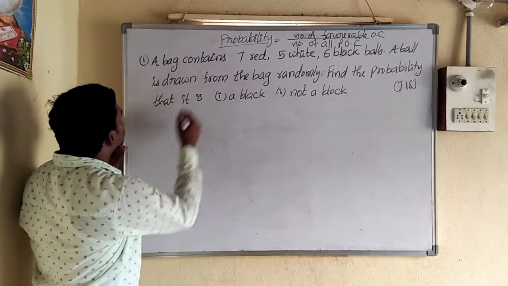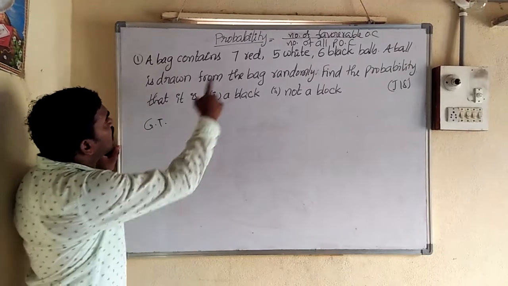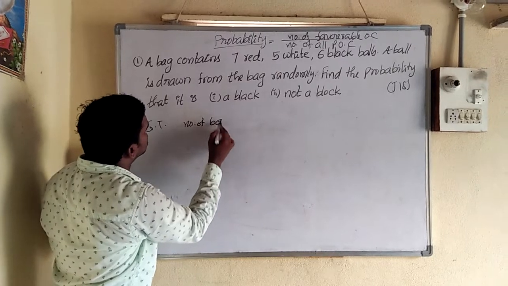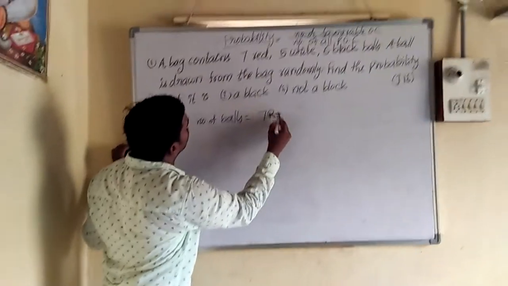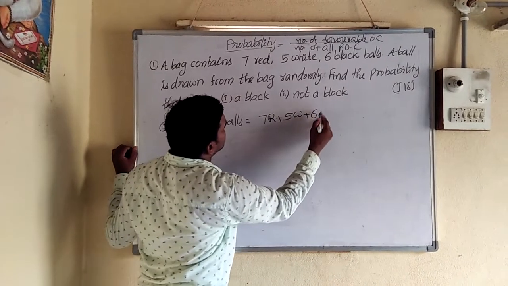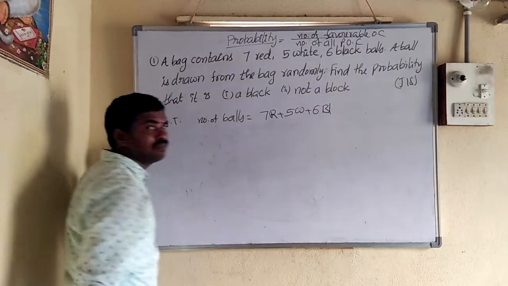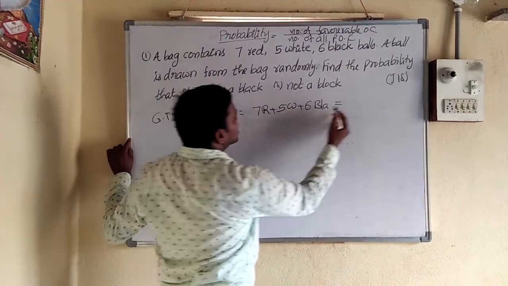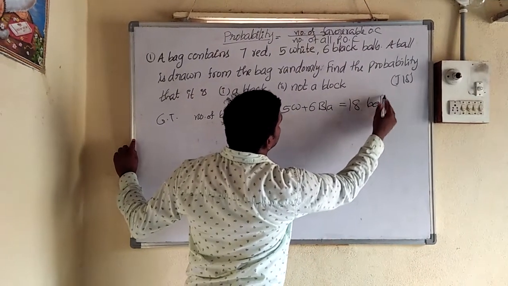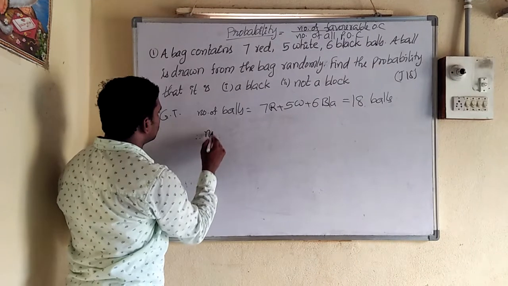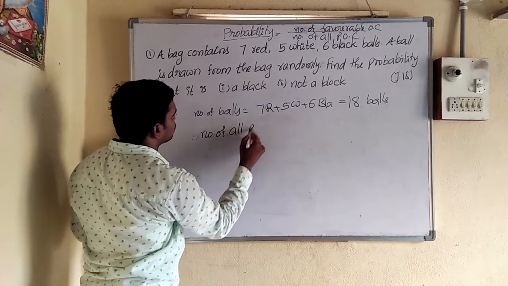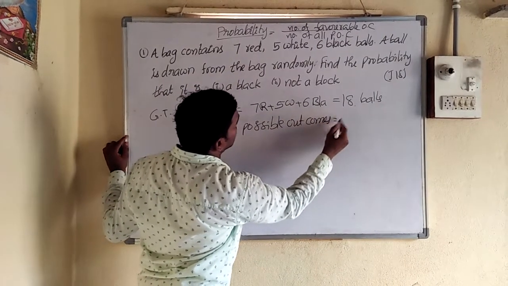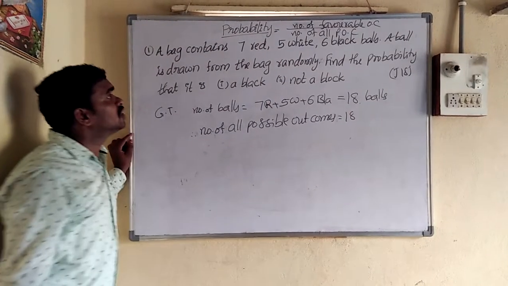Okay, so I'm taking the question. Given that a bag contains balls, how many are there? 7 red color plus 5 white color plus 6 black color. So in total how many are there? 7 plus 5 is 12, 12 plus 6 is 18 balls. Total number of balls is 18. So we can say the number of all possible outcomes is 18.